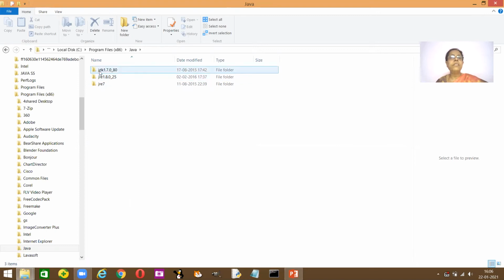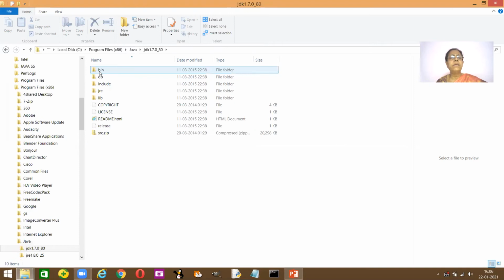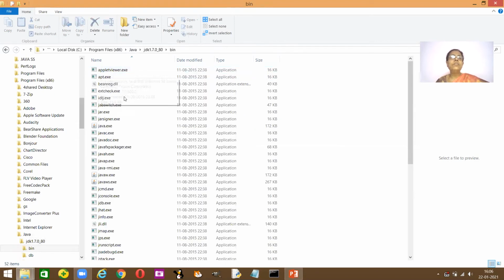And I want the JDK, I'm using 1.7 actually. You can just double click, and then double click the bin. Fine. So here's where you need to copy. This is your address: C, program files, then Java, JDK, as I've shown you, and the bin. Right click on this address bar and just copy the address.